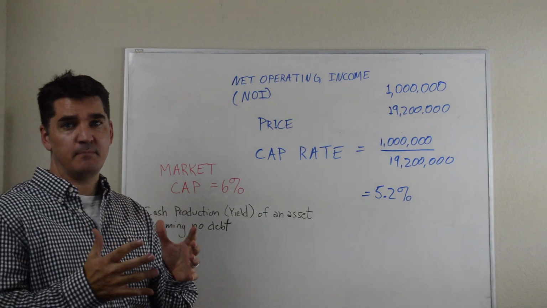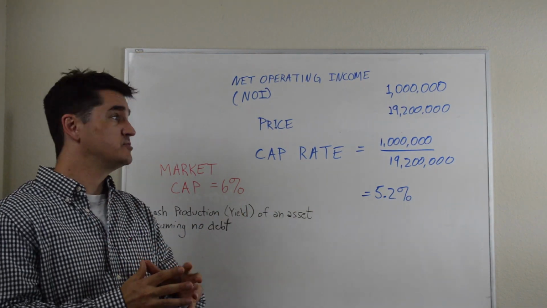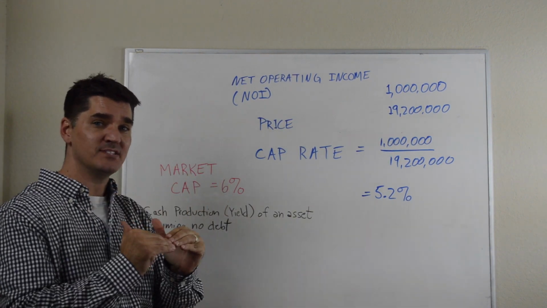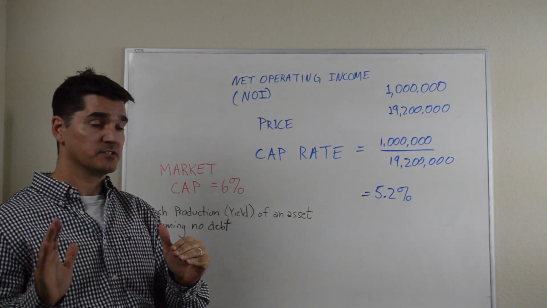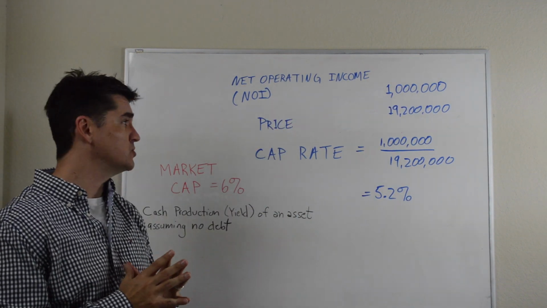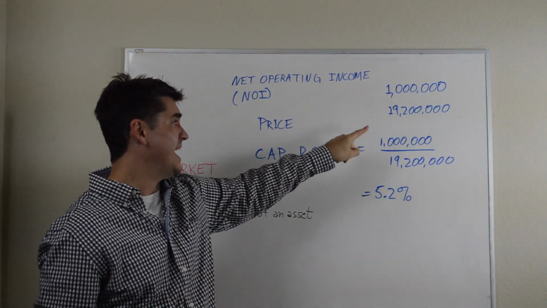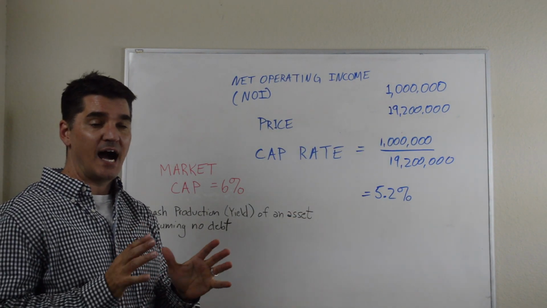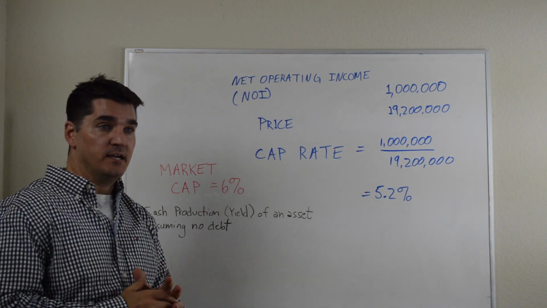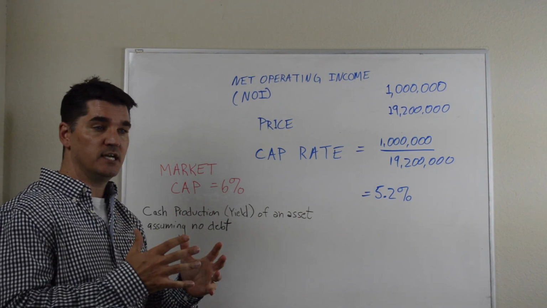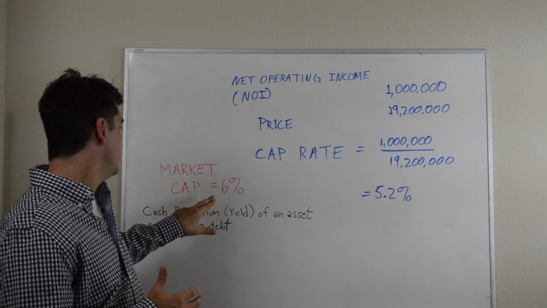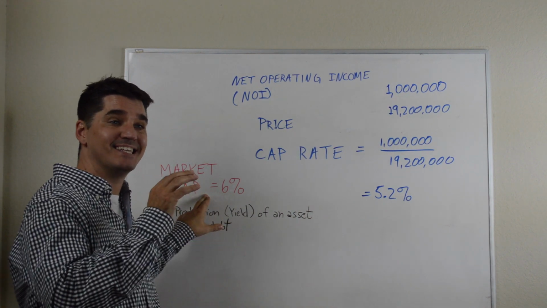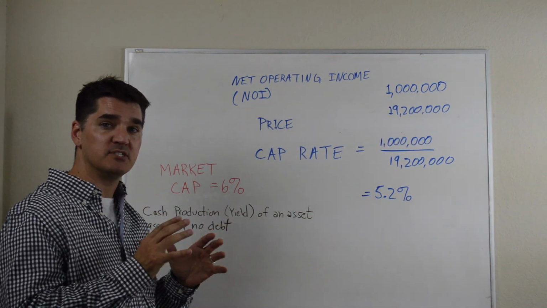Okay, so let's take an example of an apartment community that's producing $1 million of net operating income. That's revenue minus the expenses without debt service. But let's also assume that the asking price from the seller is $19.2 million. Now, I've talked to brokers. Let's assume that I've done my research, and we discover that the professional opinion is that in this market, in this class of asset, the market cap is 6%.